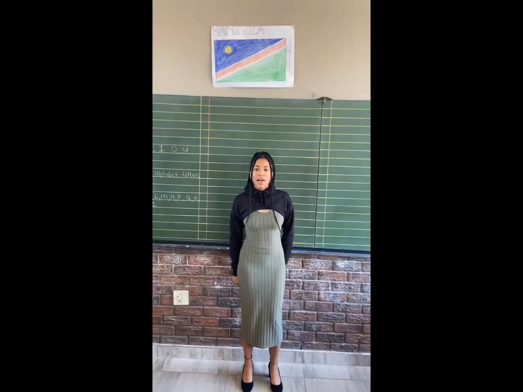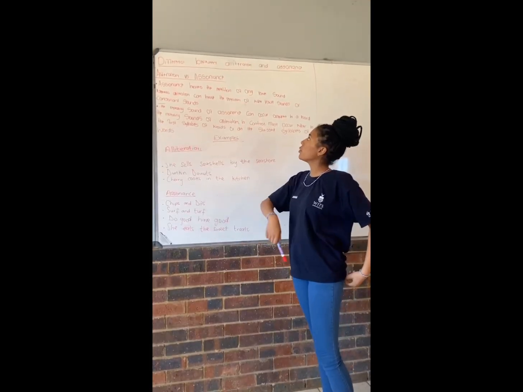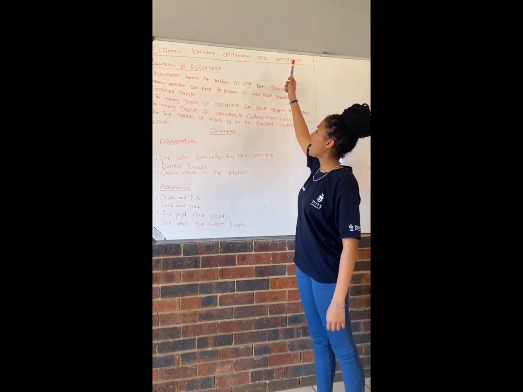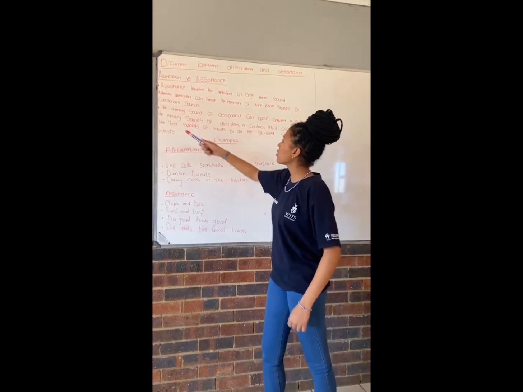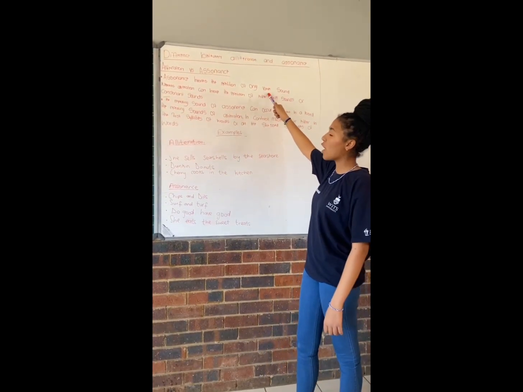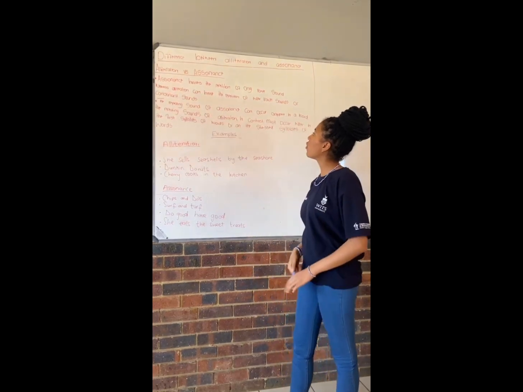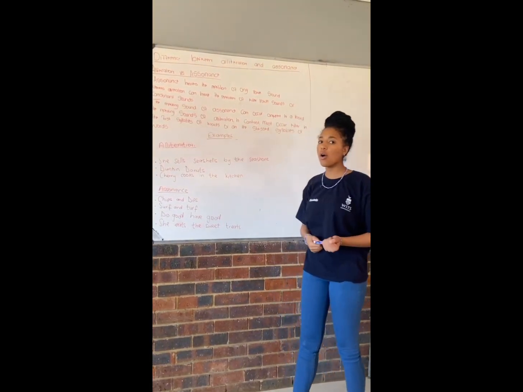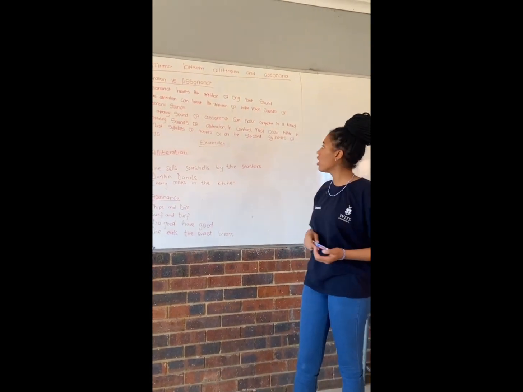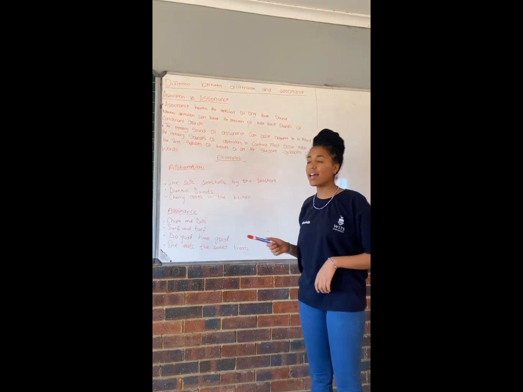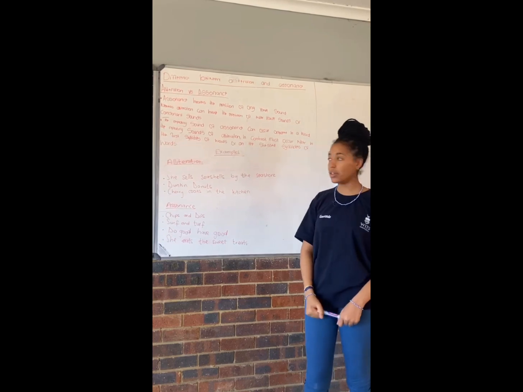Thank you. My name is Kuliva and I'm going to continue off whereby my colleague left off. Today we're going to discuss the difference between alliteration and assonance, as they can be similar but they have differences between them. Assonance involves the repetition of only vowel sounds. Alliteration involves the repetition of vowel sounds or consonant sounds. Assonance can occur anywhere in the word, whereas alliteration in contrast occurs on the first syllables of the words or on the stressed syllables of the words.